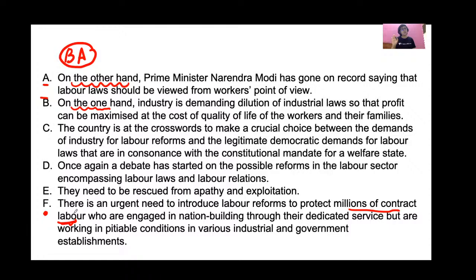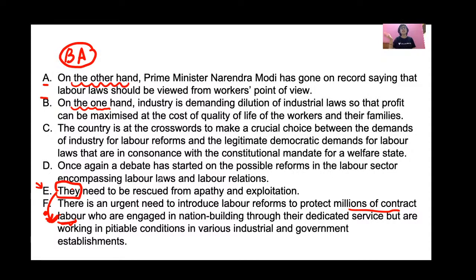Okay, now if you look at sentence E, they need this. This word they has been used for this contract labor. They need to be rescued from apathy and exploitation. So these laborers need to be rescued from apathy, indifference and exploitation.